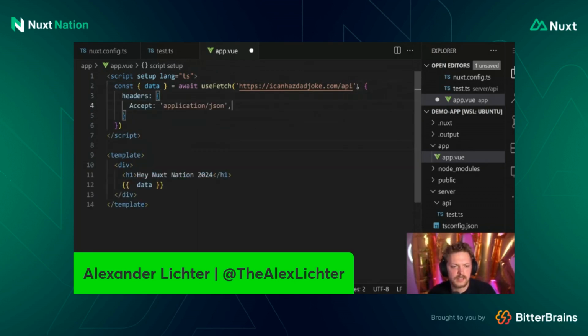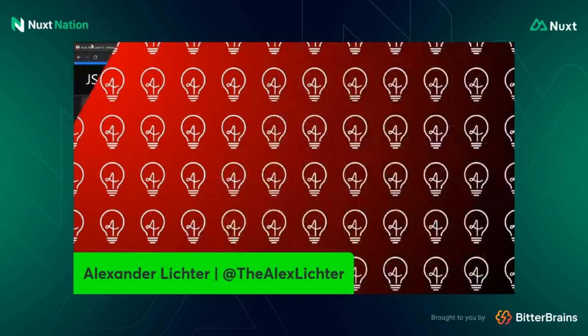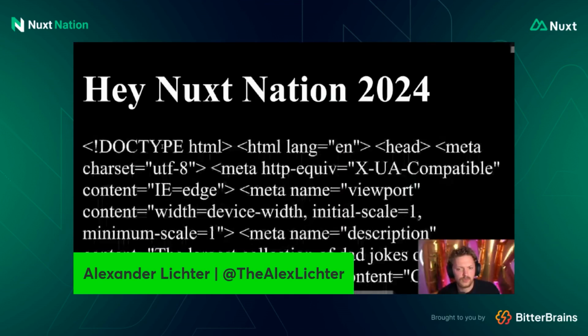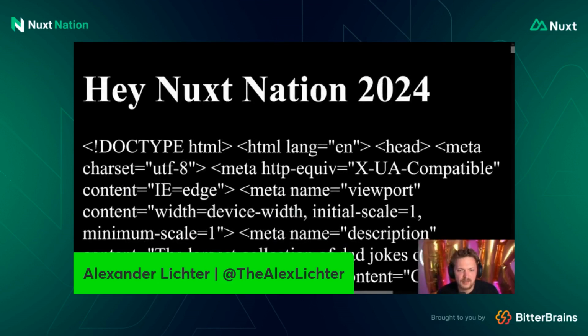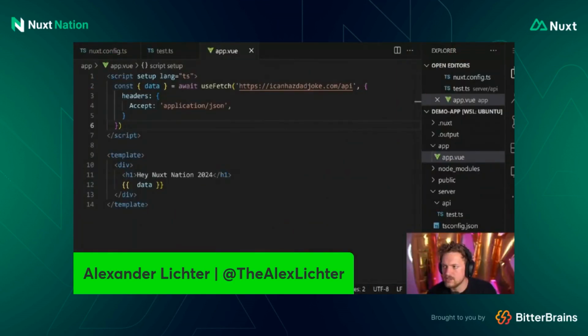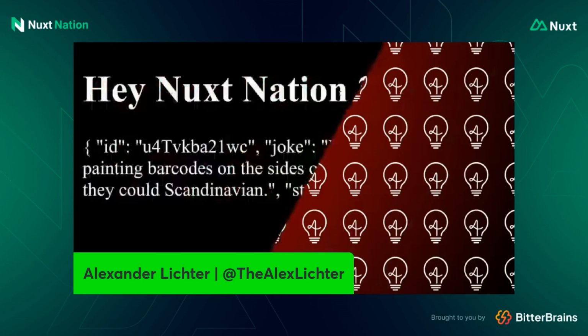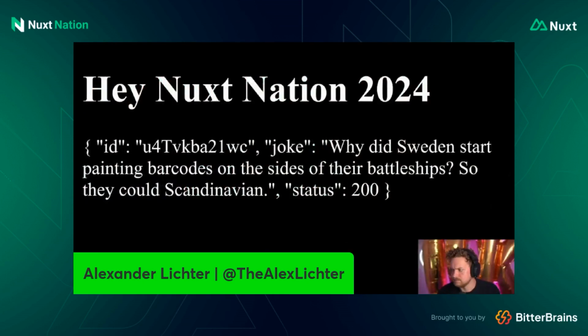Then we say, nice, we have some headers. We set these application JSON headers because the API asks to, otherwise it would just be text. And now if we switch over and go back here and refresh, we would see, oh, that didn't work because we only hit /API. So now we get some HTML gibberish, which doesn't really help. We also need to actually hit the API with the right endpoint. So we can just do this. I think that should be the normal endpoint without anything. And here we go. Great.